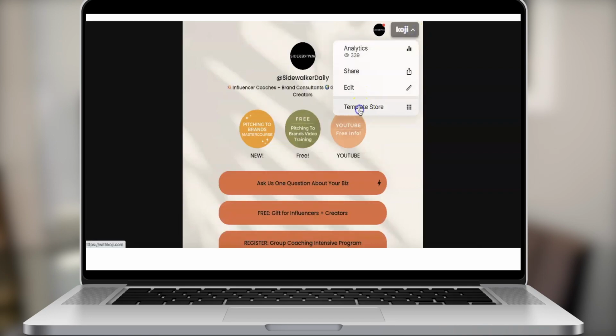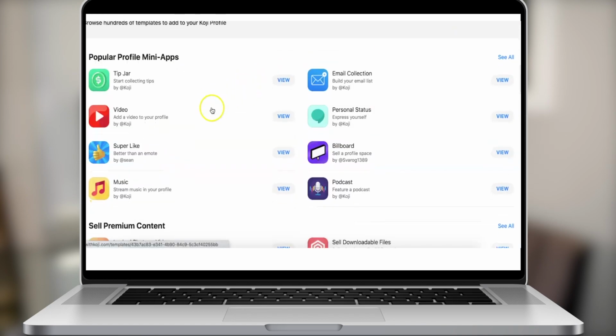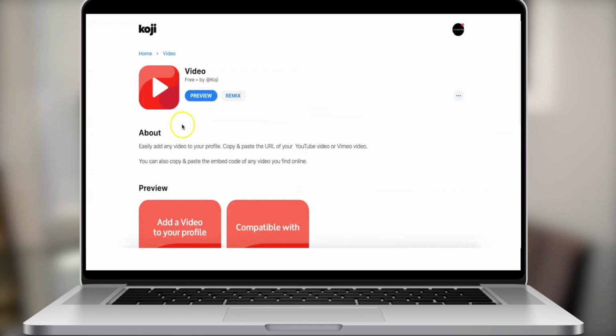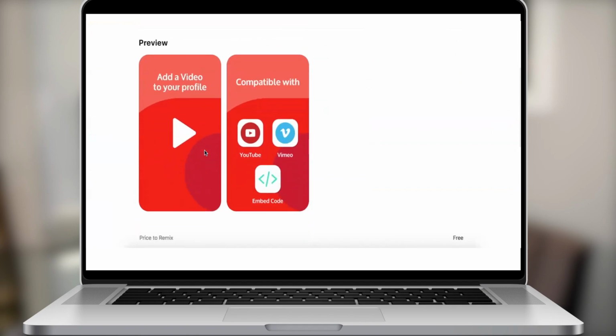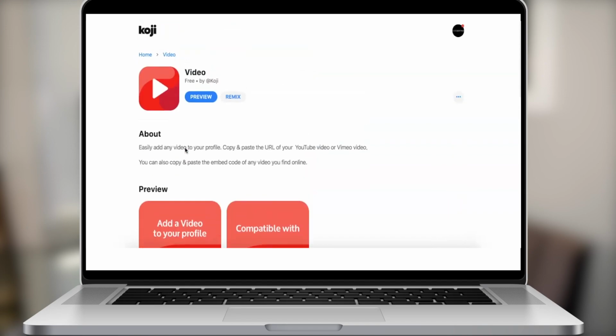And then here, when you go to the template store, this is what I really wanted to show you guys. These are some of the most popular mini apps, right? The most popular Kojis. I showed you guys examples of tip jars already, and examples of the email collection. Interestingly enough, if you're a creator doing sponsored videos on YouTube, or even if you're not, and you want to add a video to your profile, it will let you do so.